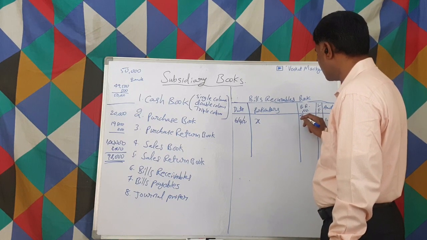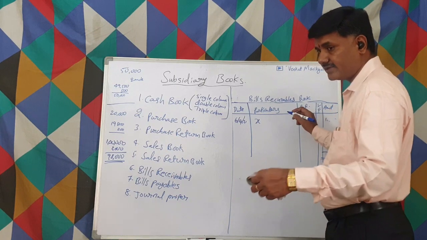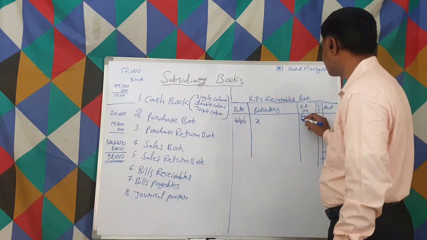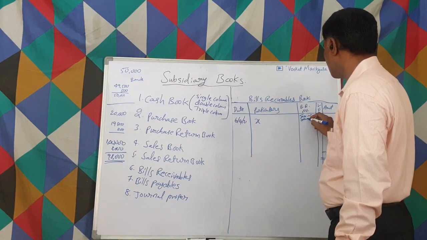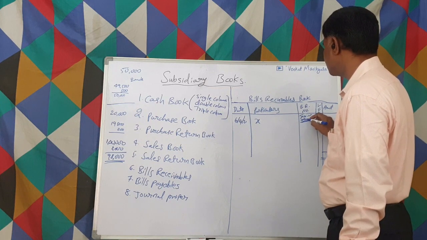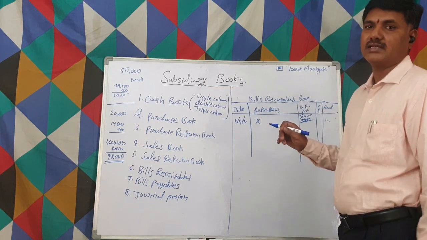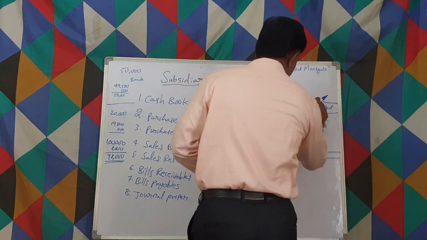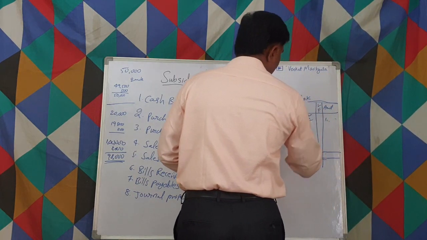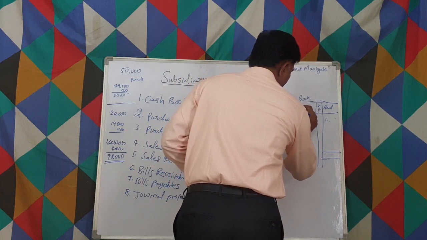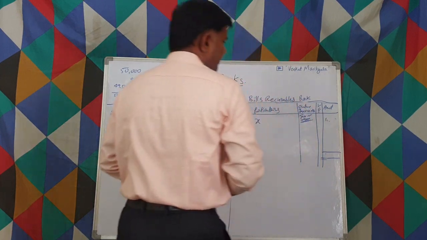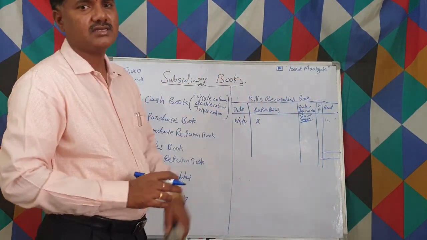becomes an invoice, whatever invoice number we have given to the sales, that is an outward invoice. Outward invoice becomes the bills receivable number here, right? Or also we can say, instead of writing bills receivable number, we can write here an outward invoice number, right? So directly we can give that number.